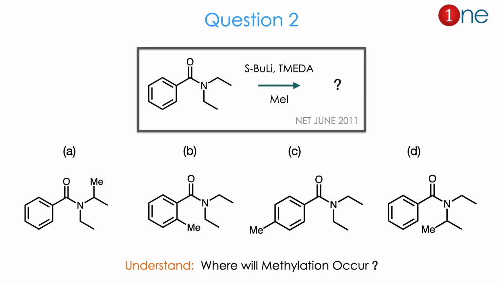Then question number 2. The starting material is benzene attached with an amine. 2 ethyl groups are attached to the N. So N-diethyl, 2 ethyl groups are there. You are using butyl lithium and TMEDA, which is an amine. Then you are using methyl iodide. They ask you to find the product. Here the products differ only in the methylation. Whether methylation occurred in the N side chain, or in the benzene ring ortho position, or benzene ring meta position, or another ethyl position. So the question is really about where the methylation occurred. The answer is B. Let us see how.